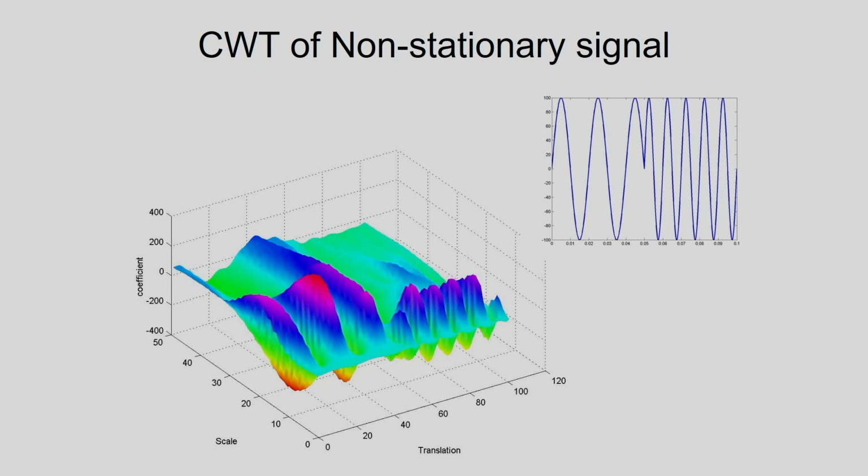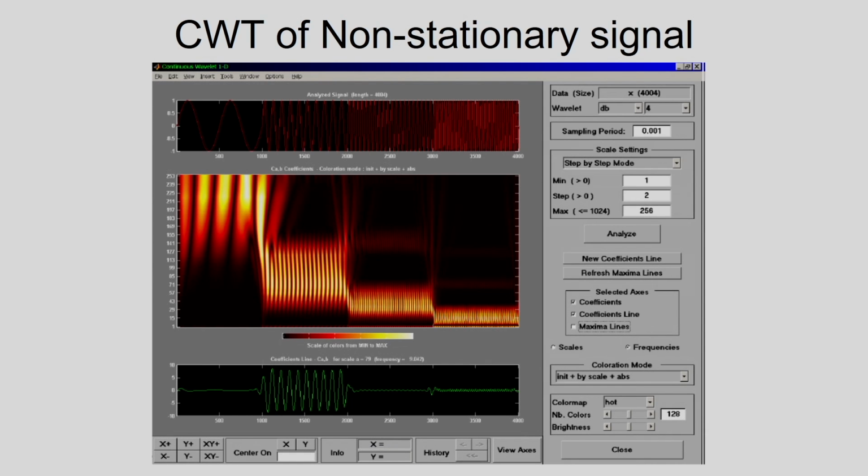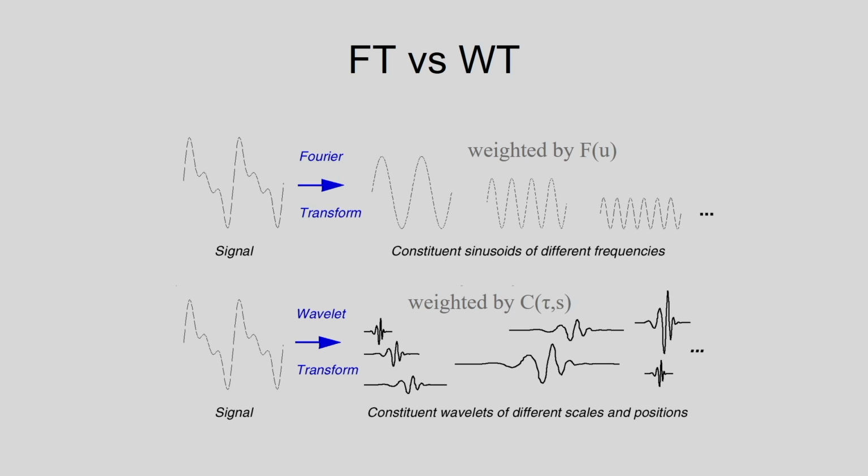This is the CWT of a non-stationary signal. I am considering one non-stationary signal, and corresponding to this you can see the CWT. In MATLAB also you can show the CWT of the non-stationary signal or the stationary signal. So you can see the difference between the Fourier transform and the wavelet transformation.